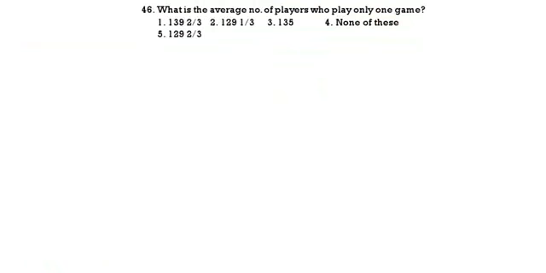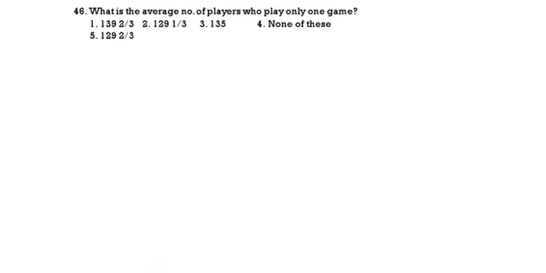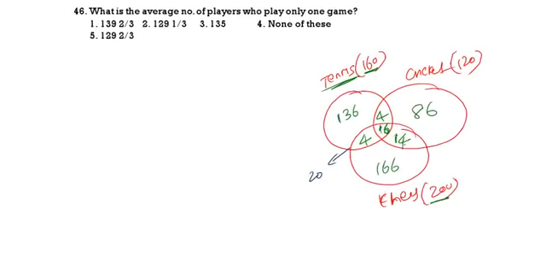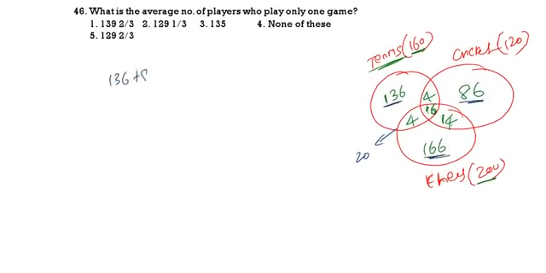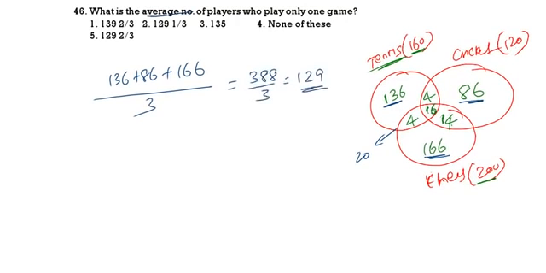First question. What is the average number of players who play only one game? That is 136, 86, 166. 136 plus 86 plus 166. Average is asked, so divide by 3. That will be equal to 388 by 3. So 3 12s, 3 dice. So approximately we are going to get 129 1 by 3. So 129 1 by 3 is the correct answer.